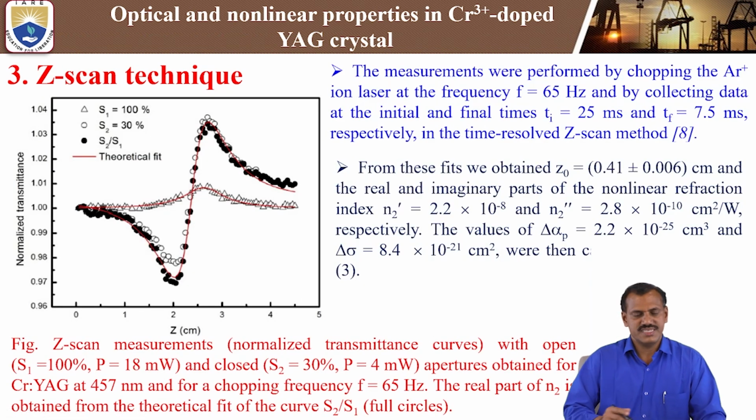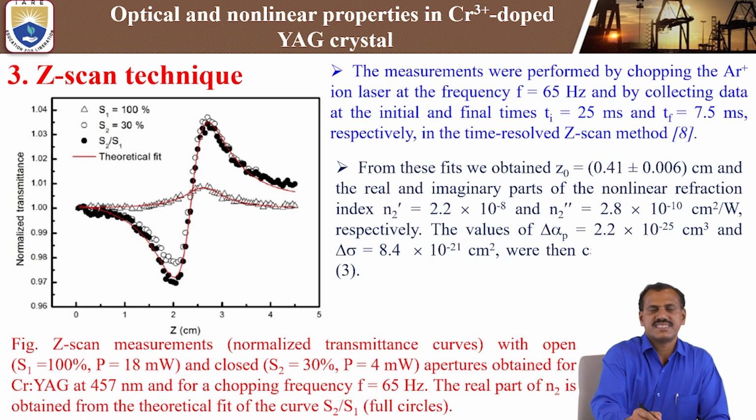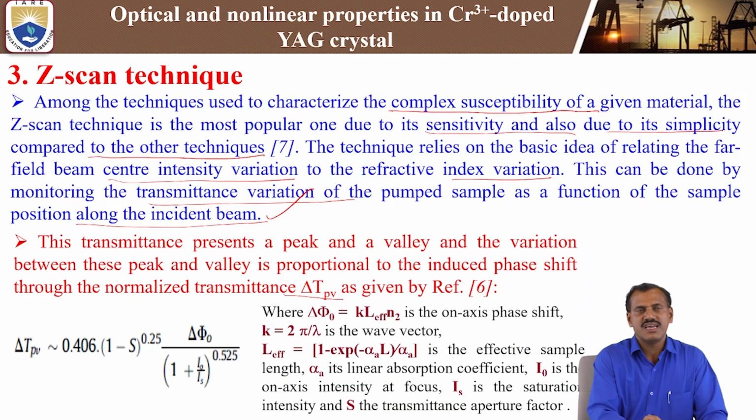So in this one, this peak intensity, this value, how much it goes down, how much intensity is there, that we are going to study. By using this formula, you can calculate where delta phi naught is the on-axis phase shift, k equal to 2 pi by lambda is the wave vector, L effective is the effective sample length, that is how you are calculating 1 minus exponential of minus alpha L.